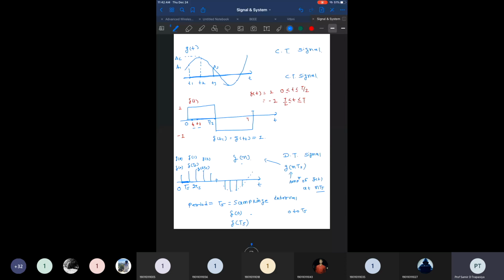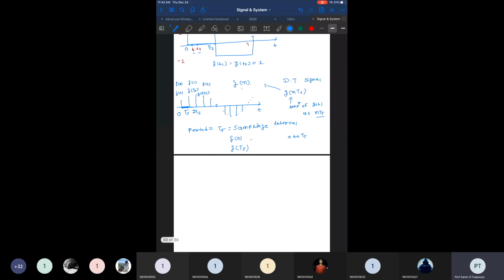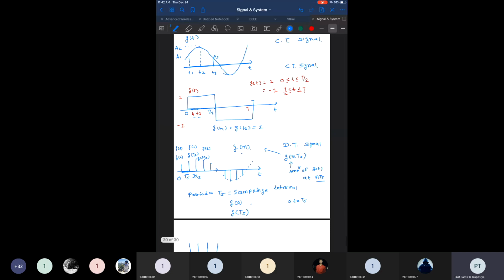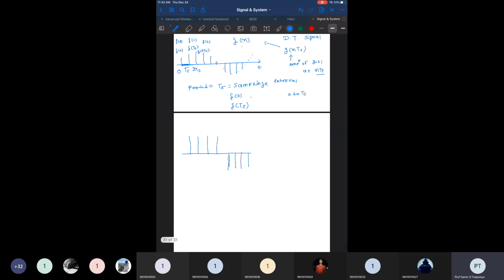Now, it is also like this. If you have a square waveform, its values change discretely and are constant. For a similar continuous time signal, if you define a discrete time signal, it shows that from 0 to t half cycle it is 1, and from t half to t cycle it is -1.